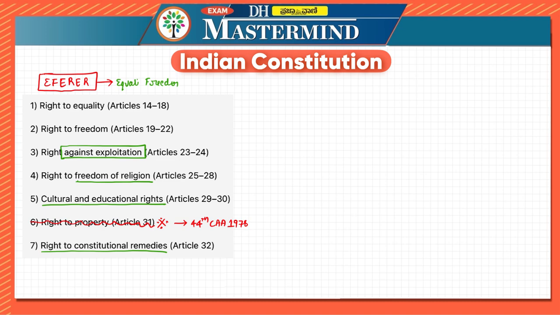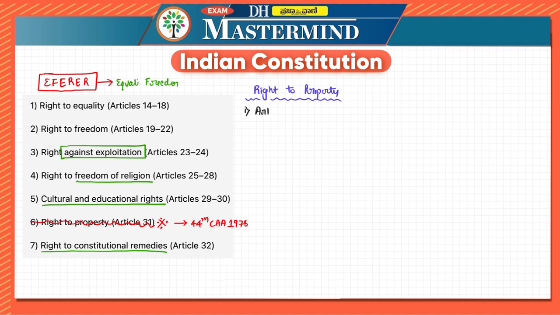Now we saw that right to property was removed. Some points we'll look at with respect to right to property. The first one is, which article gave the right to property initially when the constitution came into force?